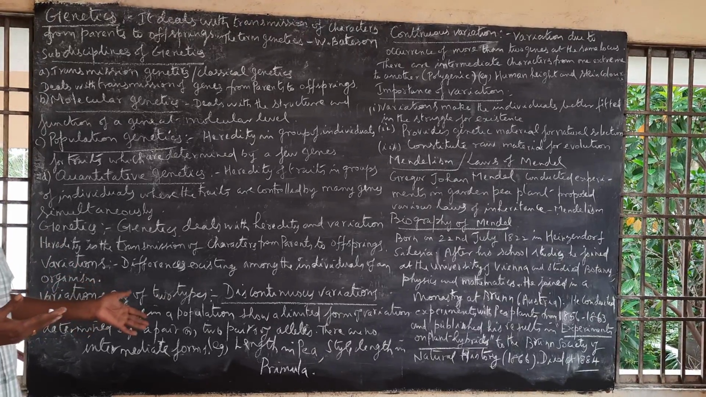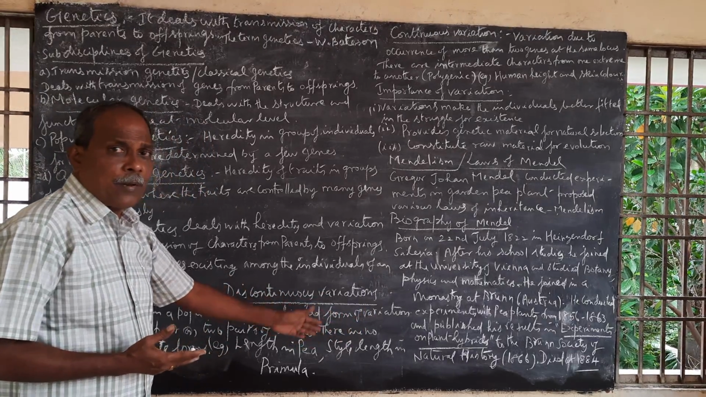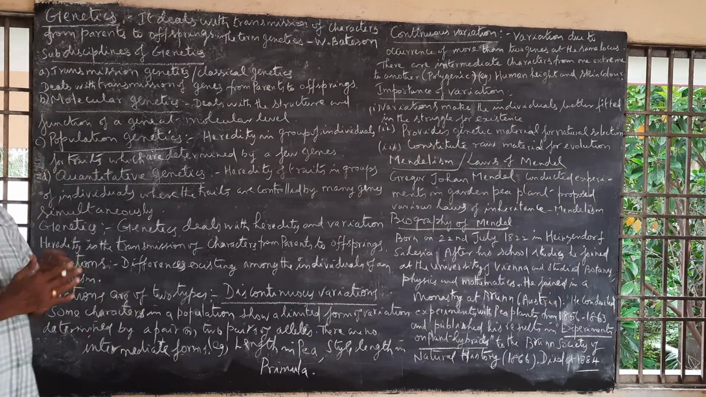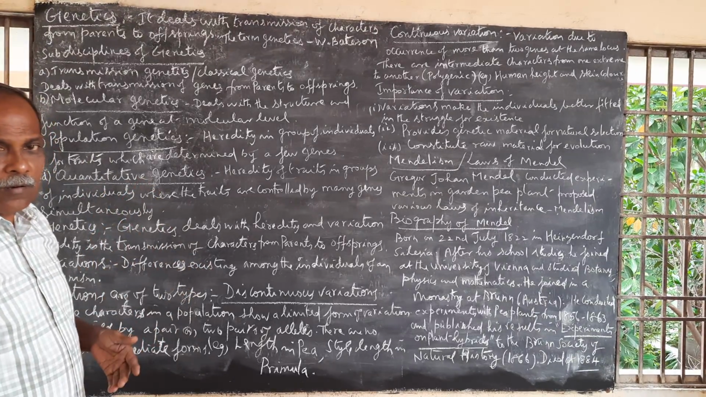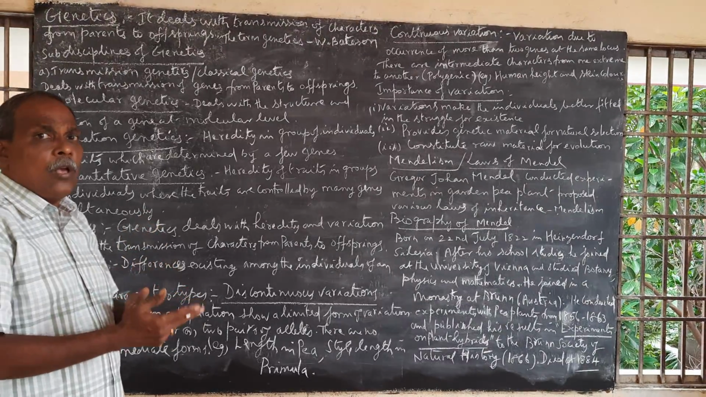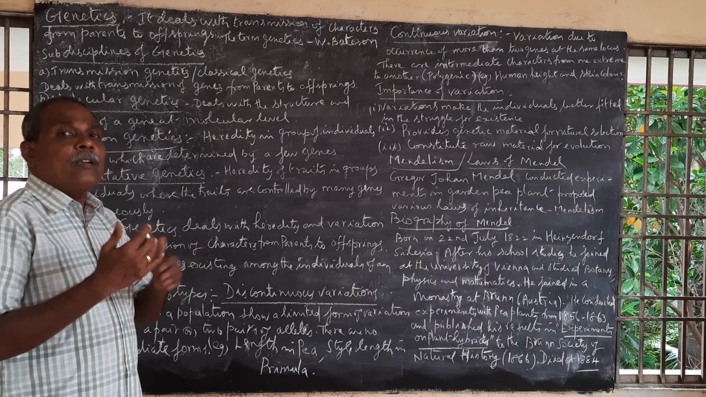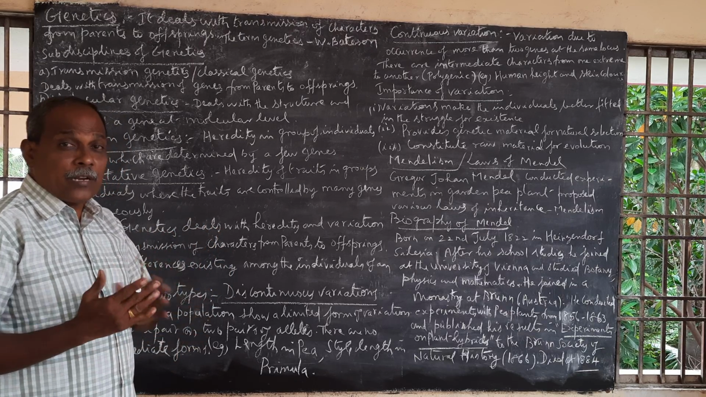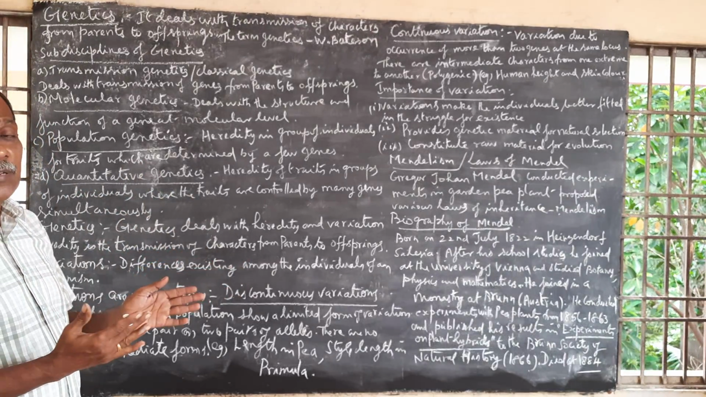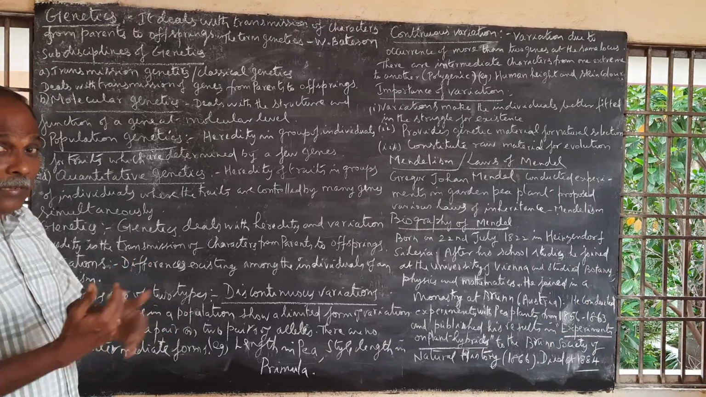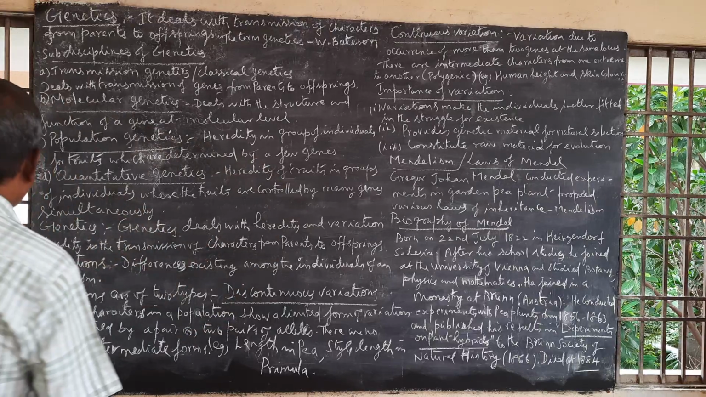Examples for this: height of pea plant, and style length in Primula chinensis. These are all discontinuous variation. For example, tall and dwarf. You make a cross between tall and dwarf, you get tall in the F1 generation. When you self-fertilize the tall plants, you get tall and dwarf in the ratio of 3:1. Here you get either tall or dwarf, but not intermediate forms. That kind of variation is discontinuous variation.